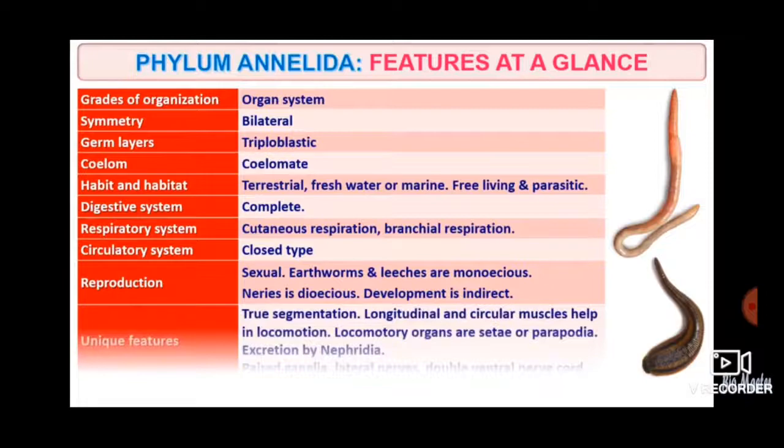So closed type of circulatory system. Reproduction is sexual. Earthworm and leeches are monoecious. Nereis is dioecious. Development is indirect. Unique features: true segmentation, longitudinal and circular muscles help in locomotion. Locomotory organs are setae or parapodia, excretion by nephridia.